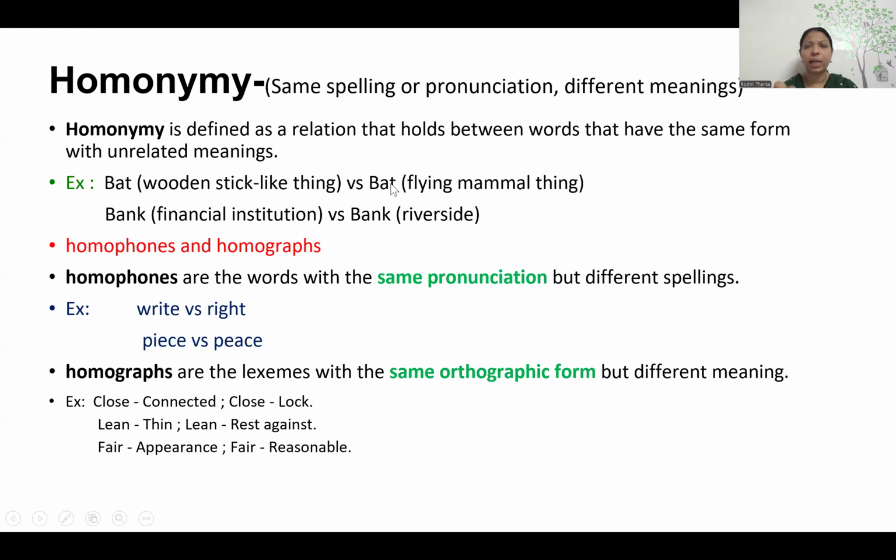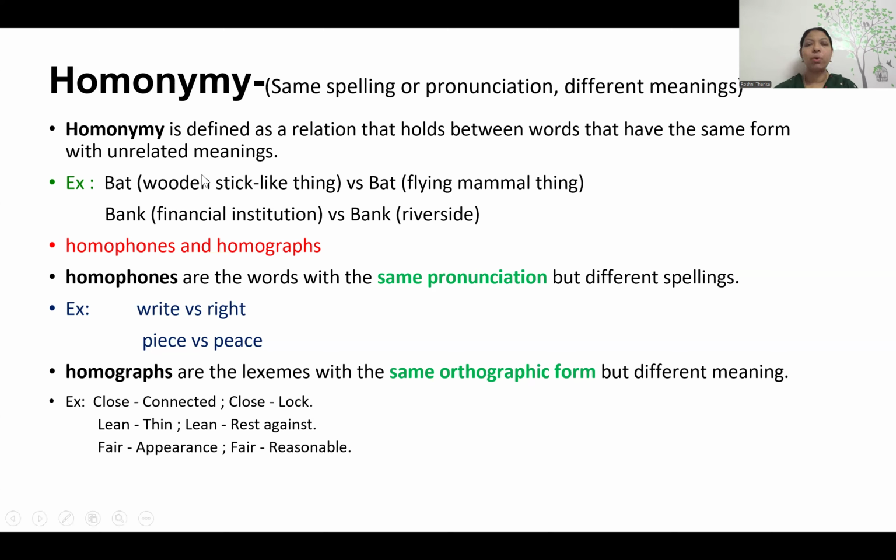This bat and that bat are exactly the same, but the meaning is exactly different. Bat can mean a cricket bat, and another meaning of bat is a flying mammal, right? Similarly, bank. Both words have the same spelling but very different meanings. One meaning of bank is a financial institution, another is the river side. I hope you got it.